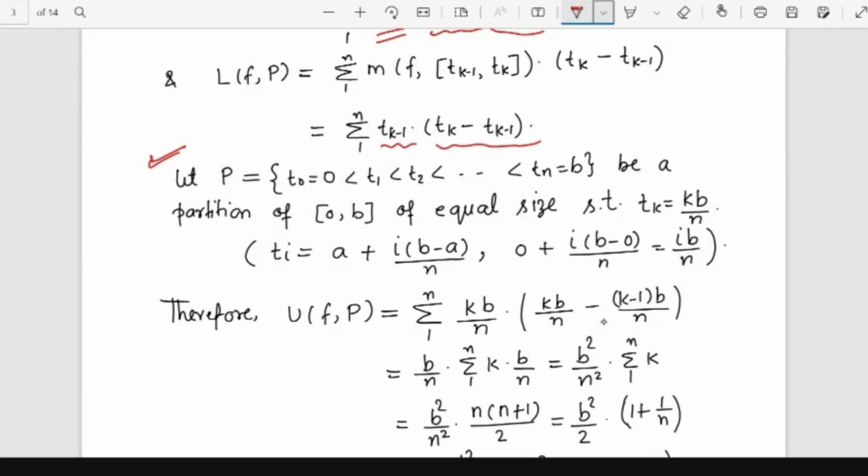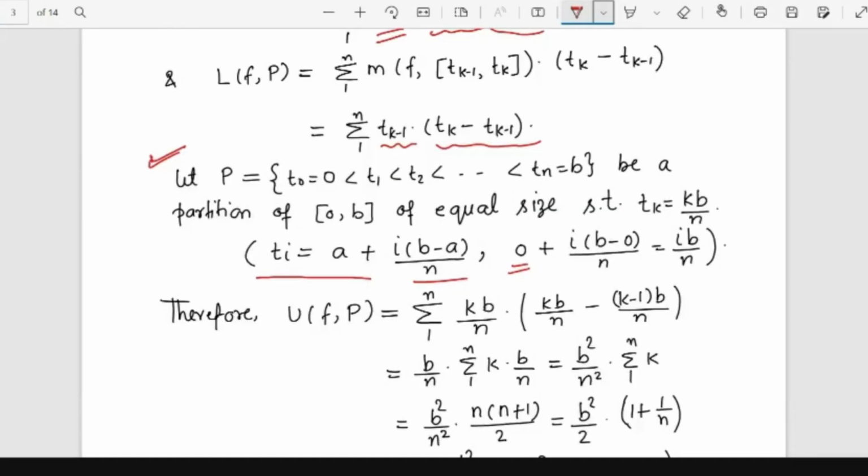So for the partition of 0 to b of equal size, I told you earlier that ti for any i is a plus i times b minus a divided by n. But my a is 0 and b is b, so we put the value of a as 0 and get ib divided by n. For any k, the tk value will be k times b divided by n.